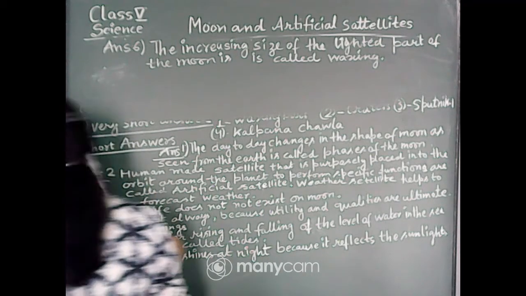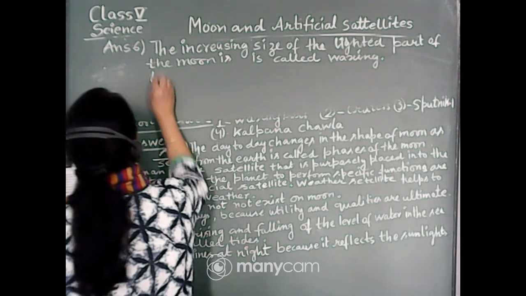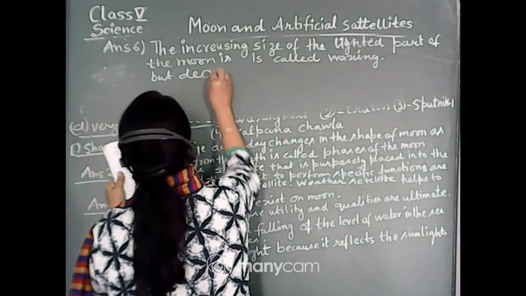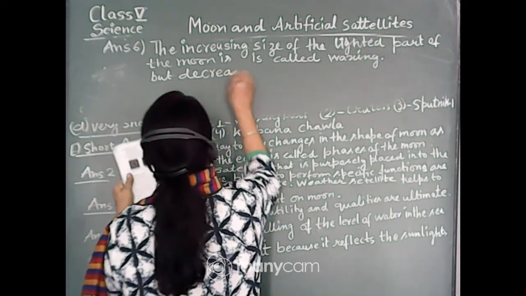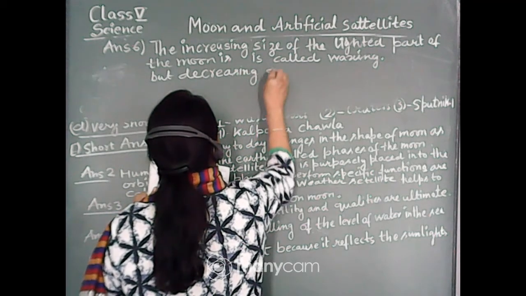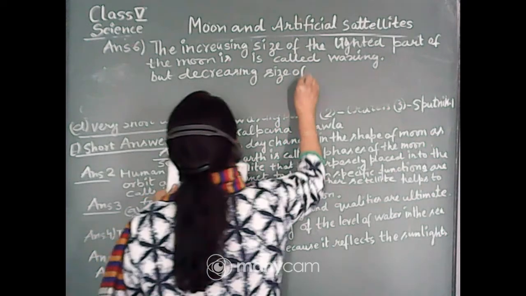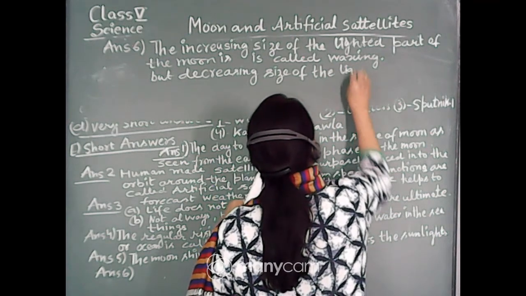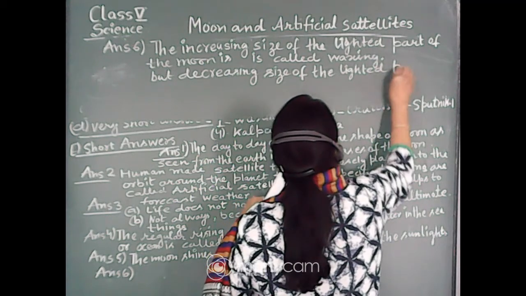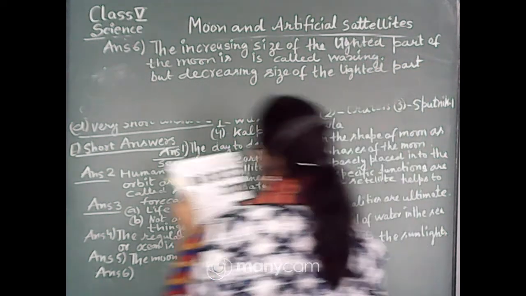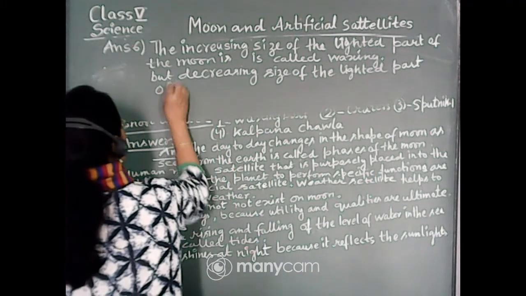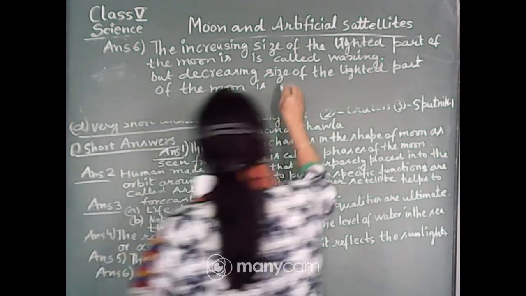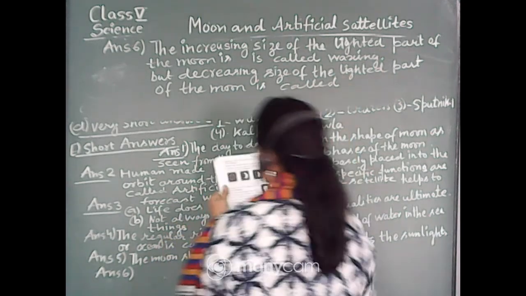And what about the waning? The decreasing size of the lighted part of the moon is called waning.